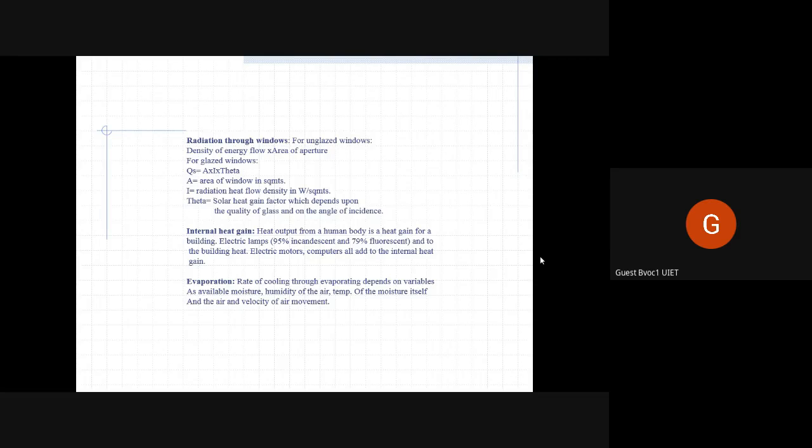So if the climate or weather is humid and there is a lot of moisture in the air, then the rate of cooling will be lower, and evaporation also depends on what temperature there is in the environment. If it is too hot and there is a lot of humidity and moisture in the environment, evaporation will be difficult.